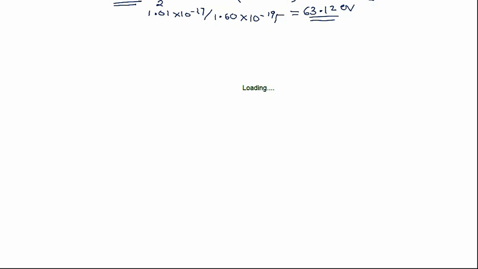So if you apply this much potential to the electron beam, it will emit a wave which has a wavelength of 1.54 angstrom, and the energy will be 1.01 into 10 to the power minus 17 joules. So this is the way, your potential difference, or the potential applied. So this is what, students, this is the potential applied.